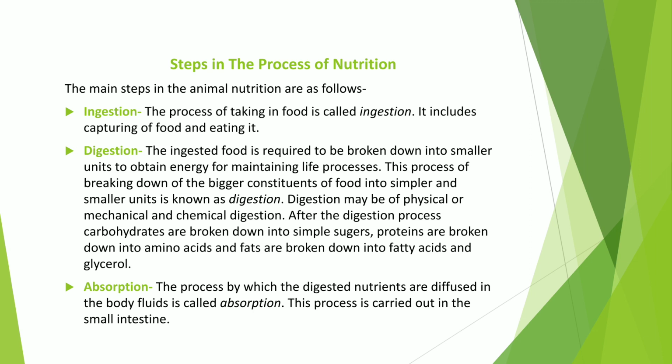So, basically, students, the digestion of food starts in our mouth, and first of all, food is digested physically, means mechanically, by the chewing and grinding of food by our teeth.